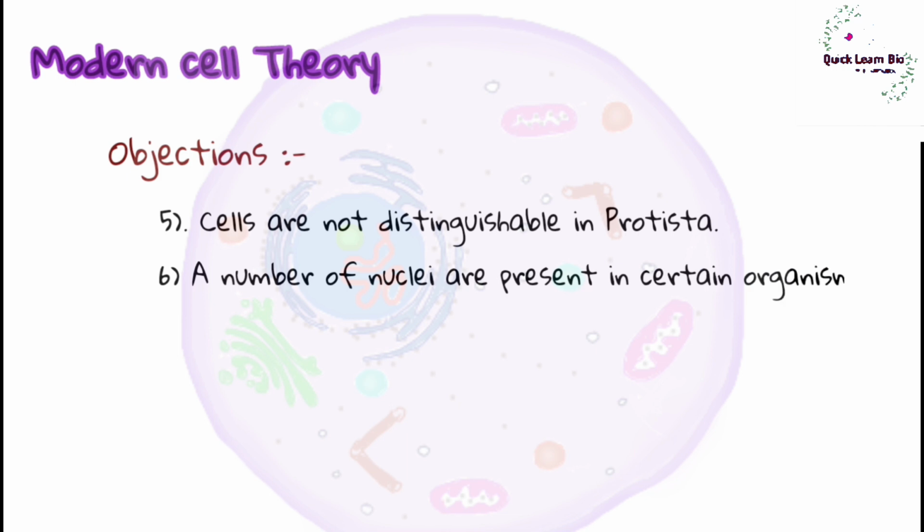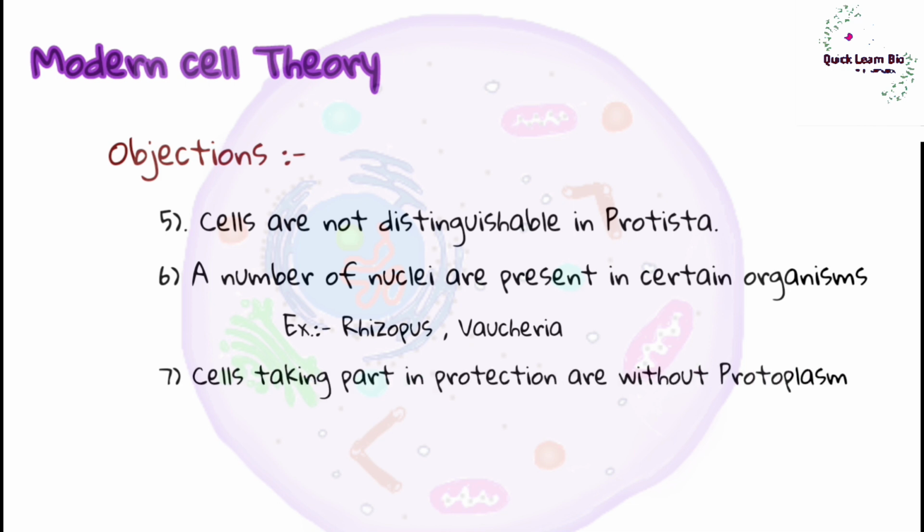6. Instead of one nucleus, a number of nuclei are present in the body of certain organisms where differentiation of cells is absent. Example: Rhizopus, Vaucheria. 7. Cells taking part in protection are without protoplasm. Example: skin surface cells, cork cells.